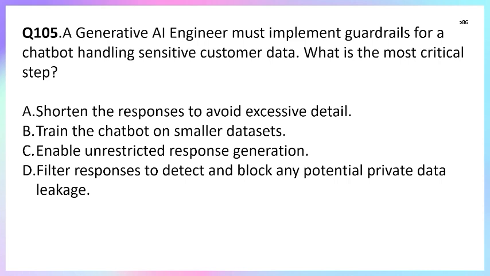Option C, enable unrestricted response. This is the opposite of a guardrail. So option C is also incorrect. So the correct answer is option D. Filter the response to detect and block any potential private data leakage. So the correct answer is option D. This is the correct approach for a guardrail.